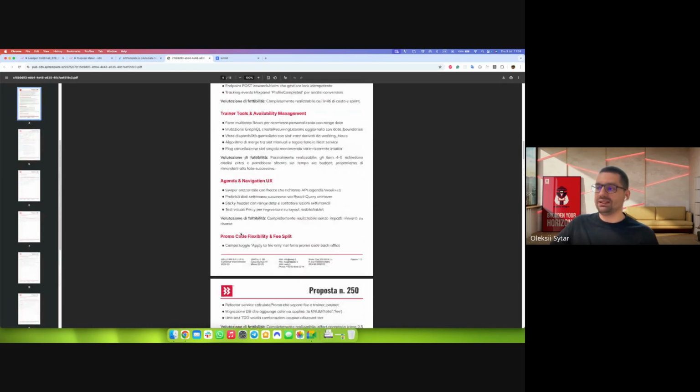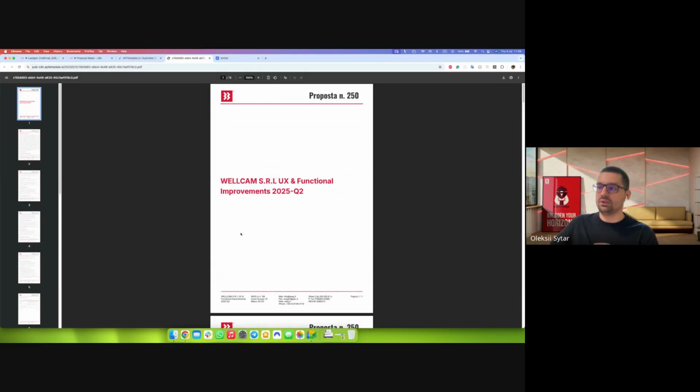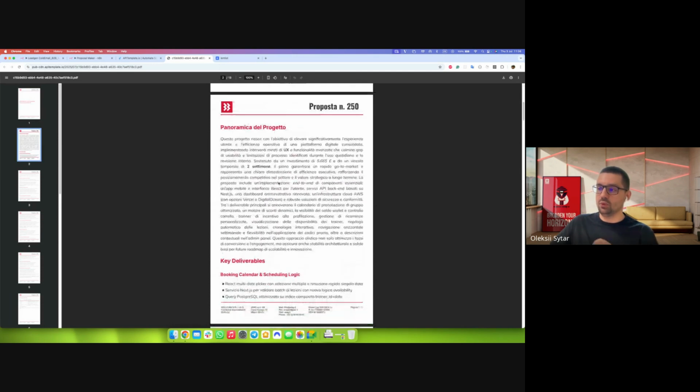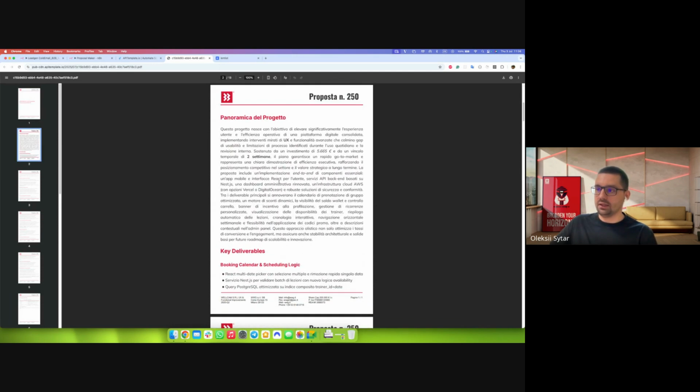So it's prepared in deep context with whatever you are asking. The template is done in the view of a document, but it is an HTML to PDF conversion, and you can prepare the template in whichever way you would like. It is just an HTML page. You can put in some complex graphics, whatever you want, it doesn't matter at all. And you are going to get this proposal.